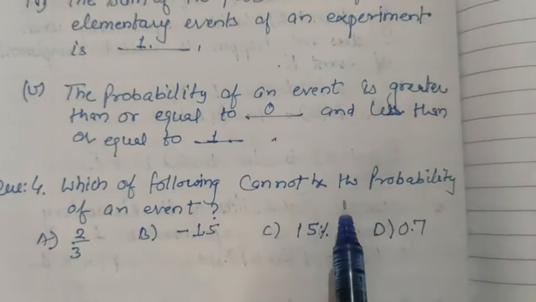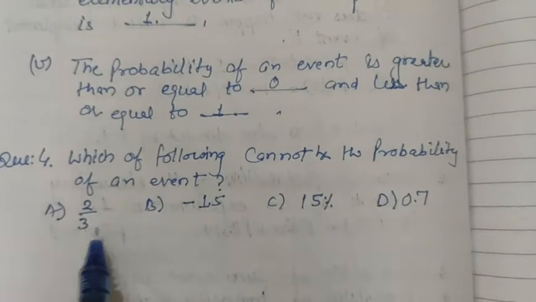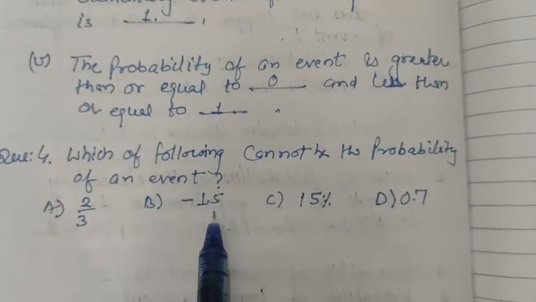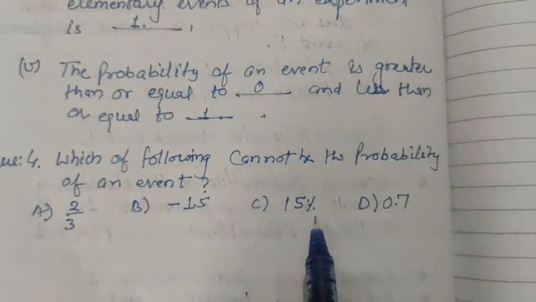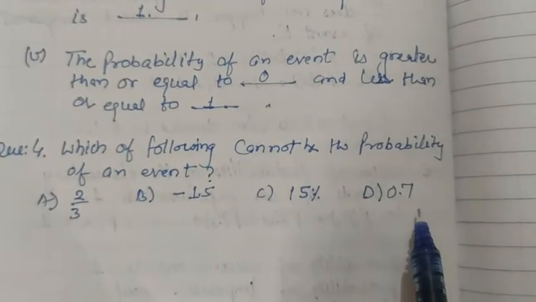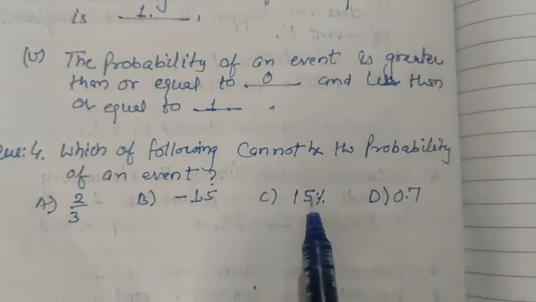Which of the following cannot be the probability of an event? Option A is 2/3, option B is -1.5, option C is 15%, and option D is 0.7. We are to tell which is not the probability of an event.